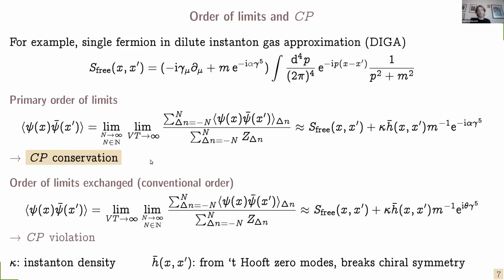Now, this conclusion carries over to more general expectation values, and it is not relying on the dilute instanton gas approximation, but it really only relies on sticking with the primary order of limits. So inasmuch as Euclidean path integrals in the infinite time limit give us the vacuum correlators, we can conclude that the strong interactions conserve CP.